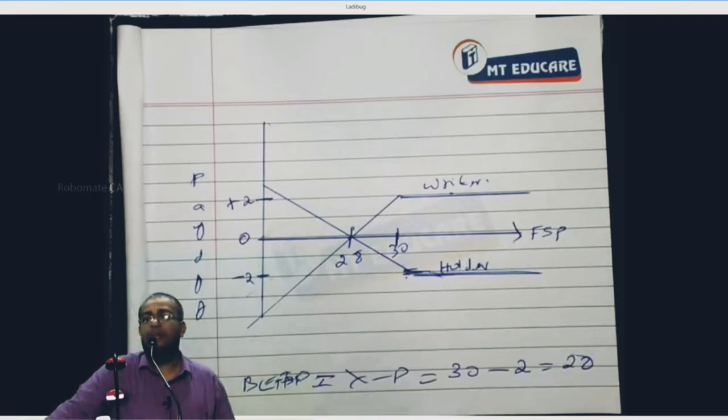Can I proceed? Which is equal to, tell me what is strike price? 30 minus 2. 30 minus 2 is equal to 28. Can I proceed or not?